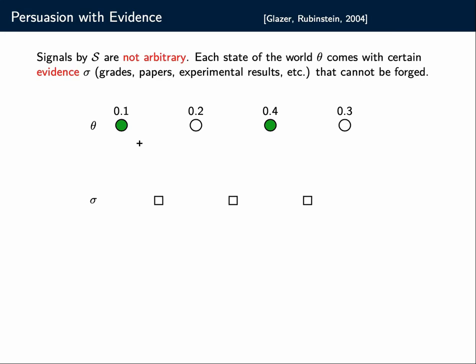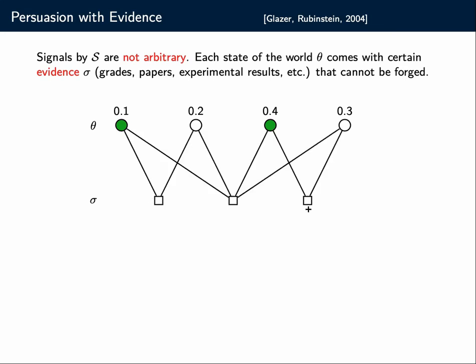Then we have possible signals. These are the collections of evidence that can be revealed to the receiver. So these are the signals. And then we have this state signal graph that indicates in which state of the world I can send which signal. Right? And this is the input to our problem. So this is the restriction we're given. We cannot send arbitrary signals in any state of the world, but we have to respect this evidence condition that we have to give concrete evidence on the state of the world.